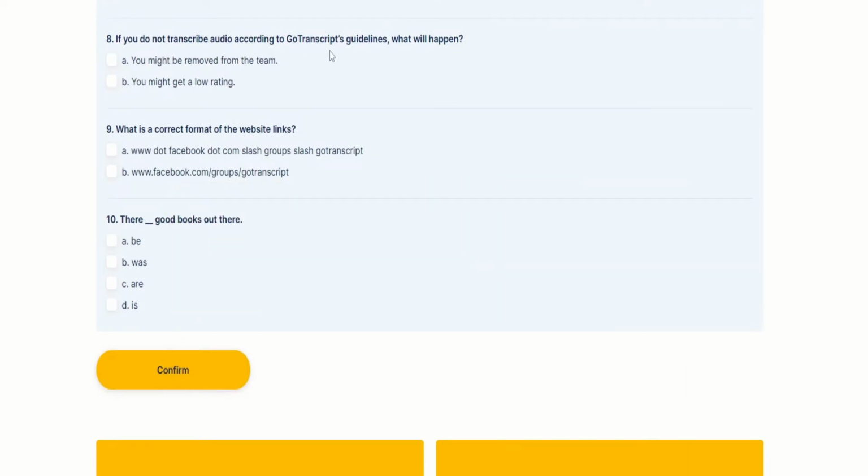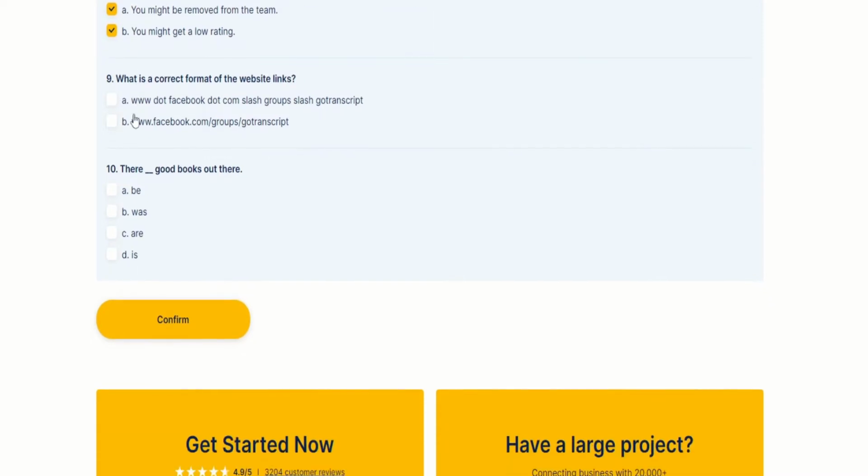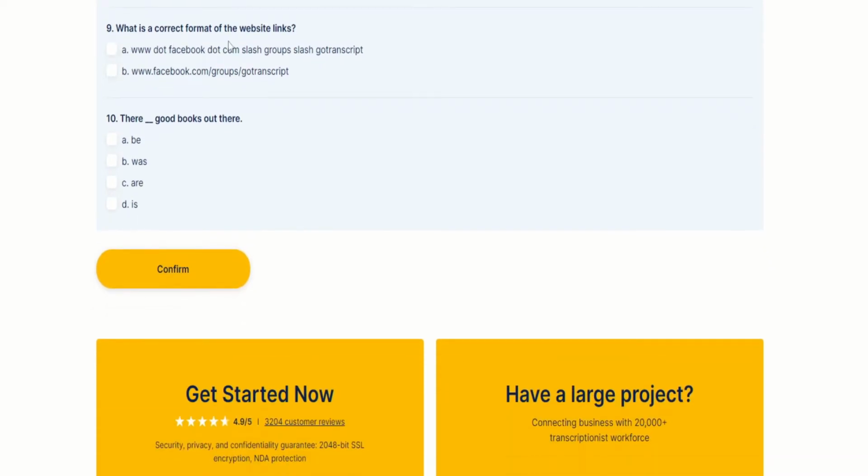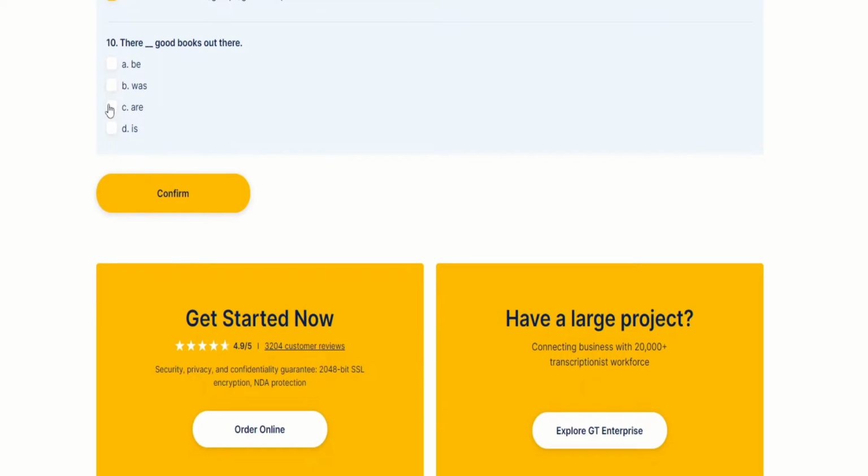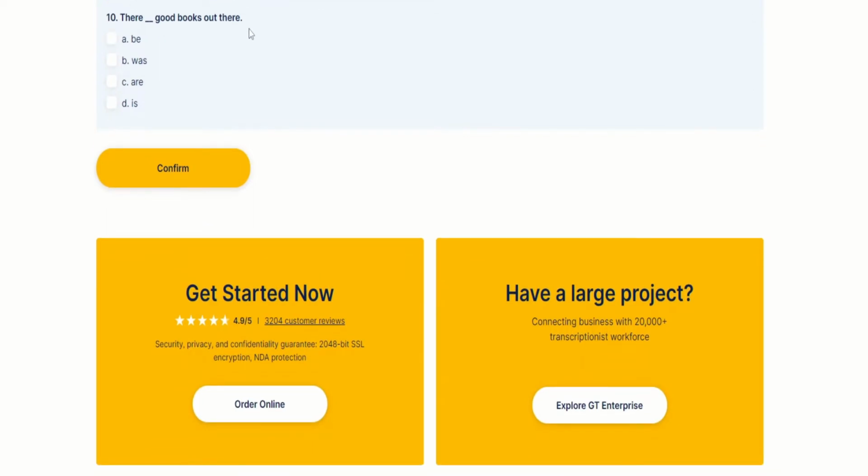Always transcribe according to Gotranscript guidelines, or else you will get a low rating or worse, be removed from the team. This is the correct format for website links. R is a linking verb. This is the correct answer.